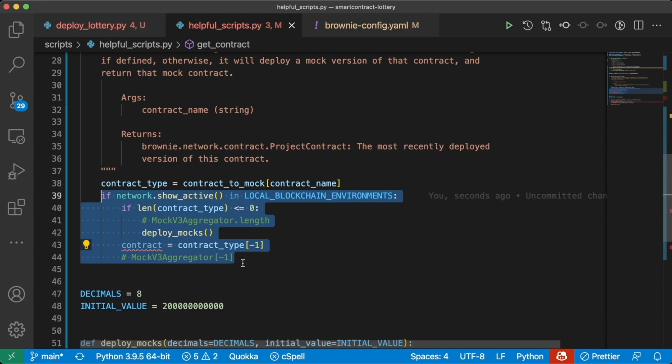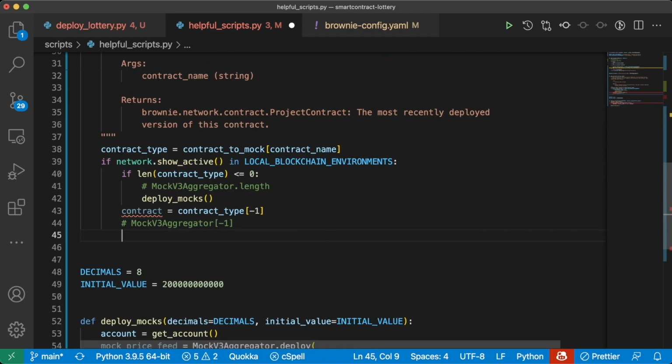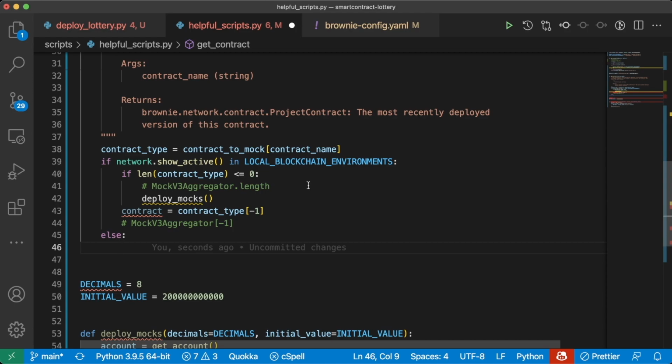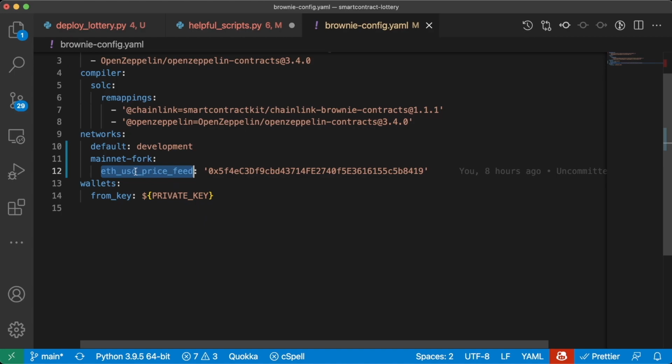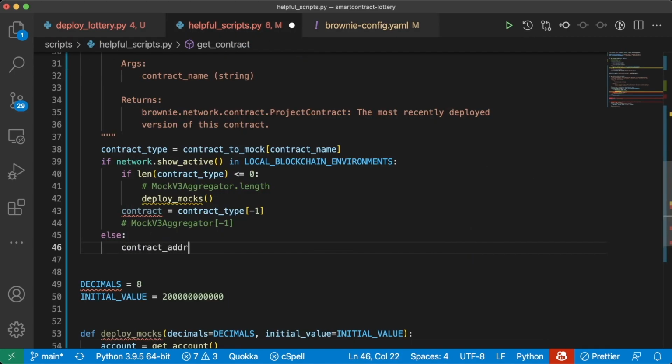However, we're not always going to just want to deploy to a development network. We're also going to want to deploy to testnets. So then we'll say else, and this is where we'll just grab that contract from the Brownie config. For example, ETHUSD price feed. So we'll say contract address equals config